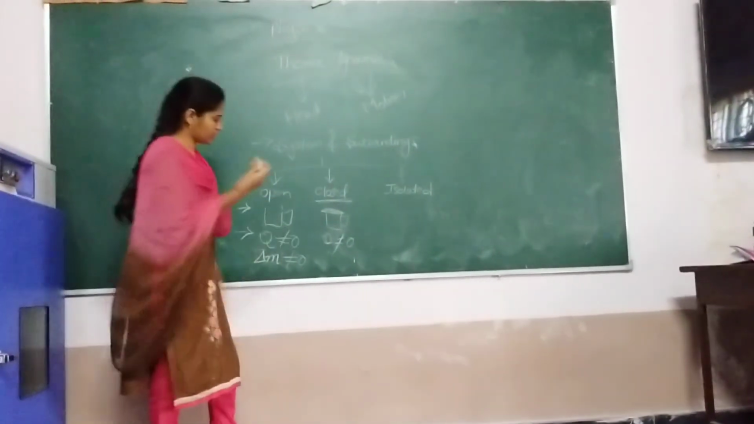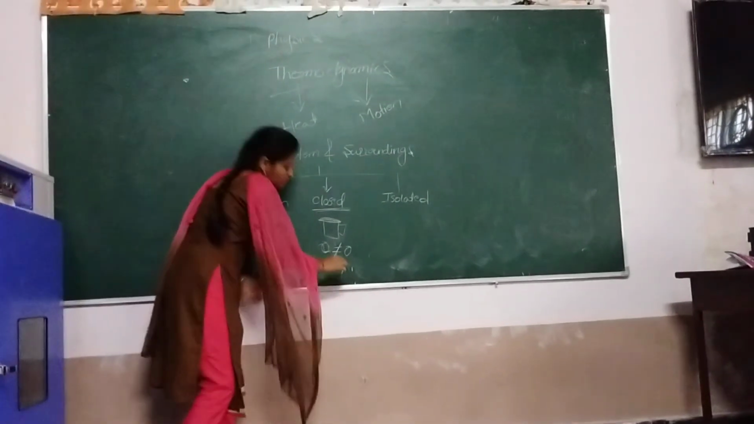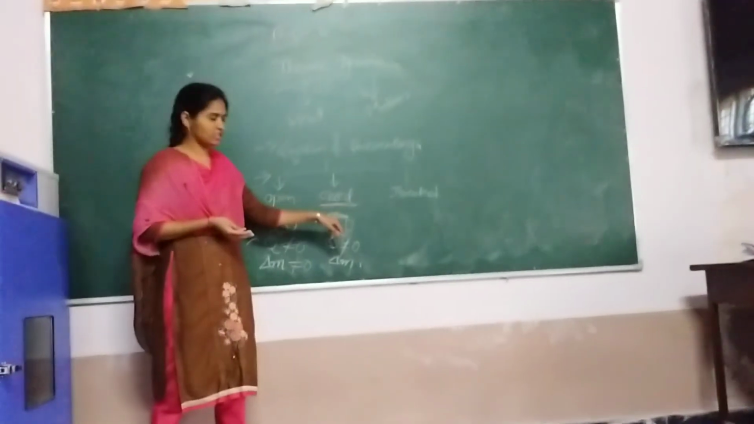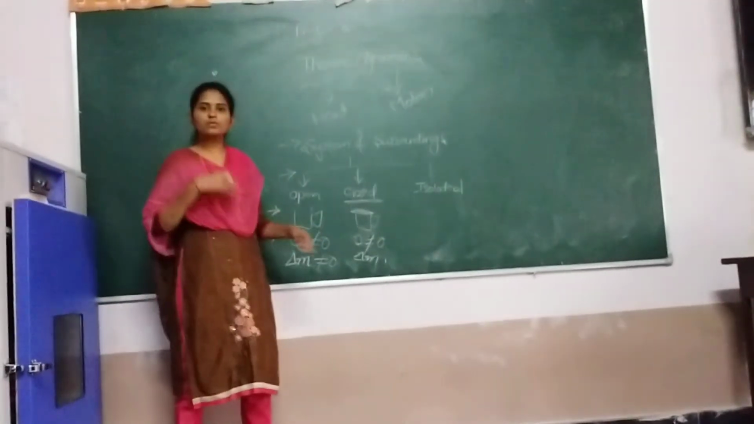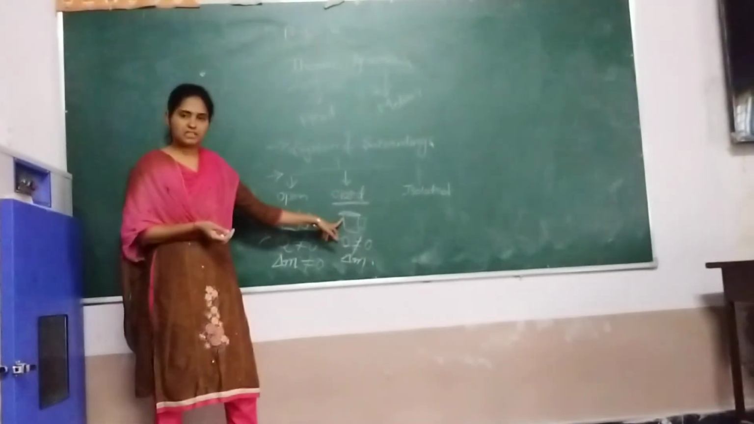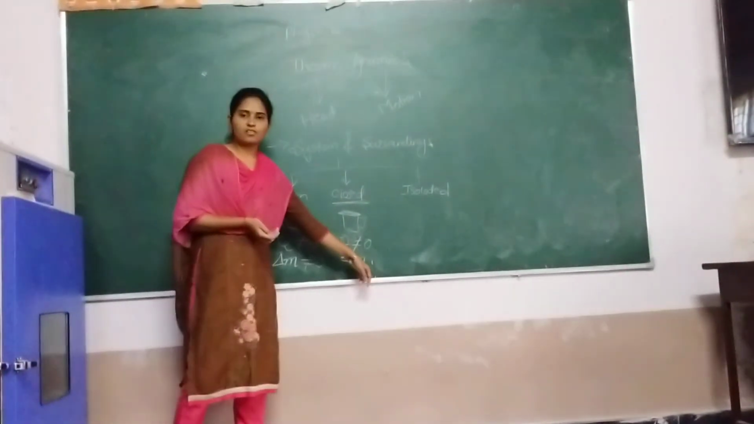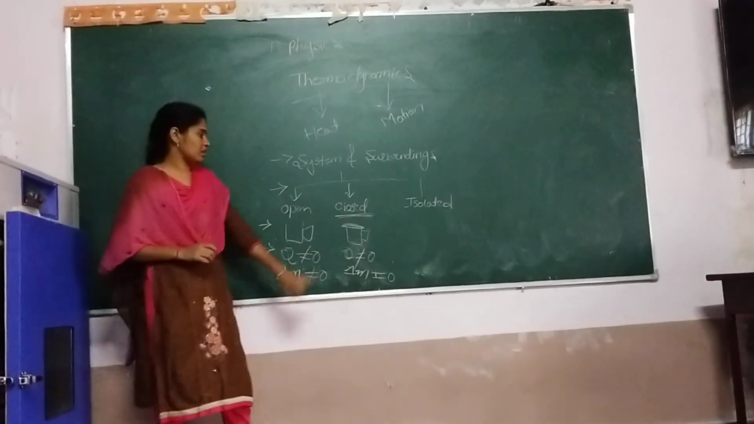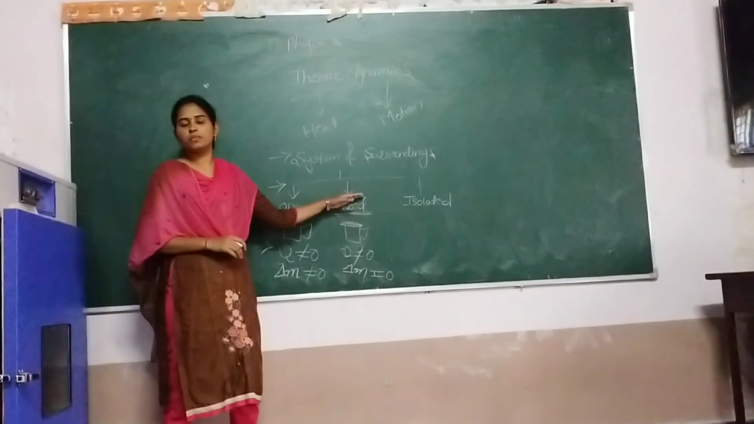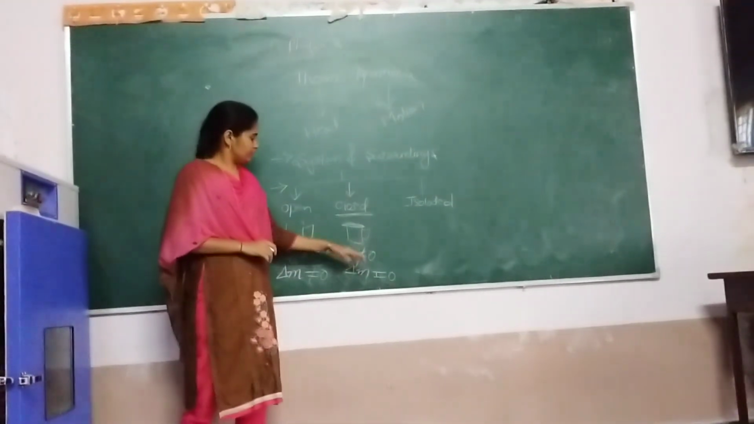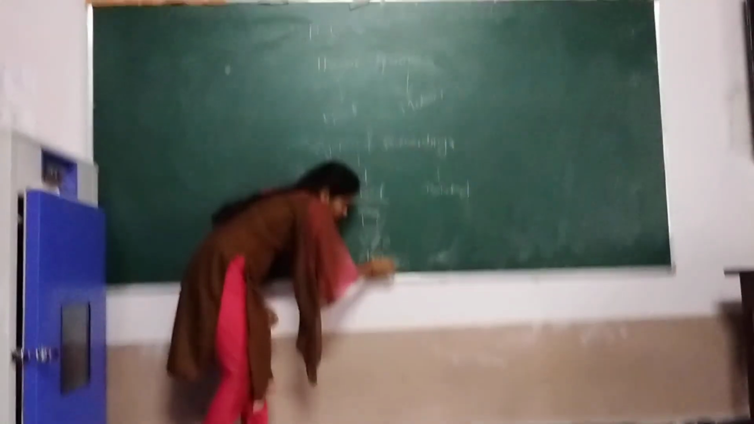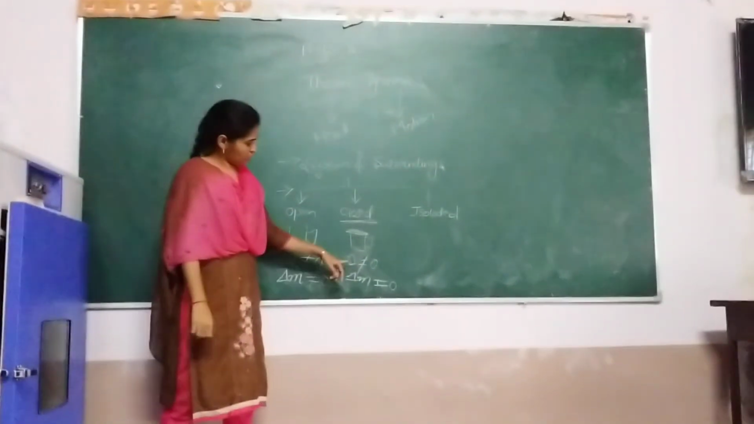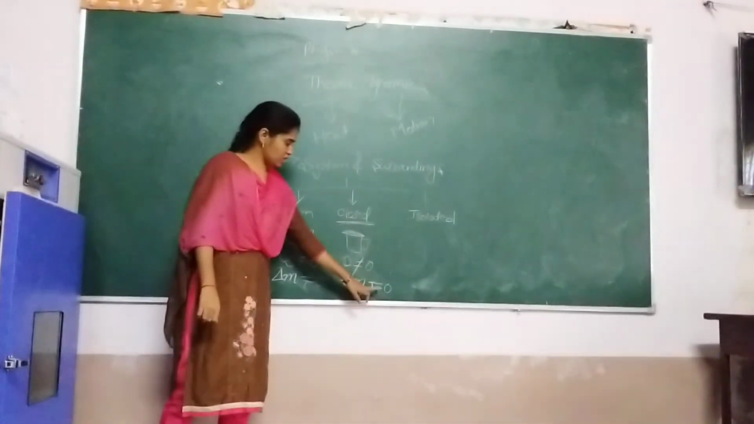But what about mass? Mass is constant because this is a closed system. In a closed system there is no chance to exchange particles. That's why mass is constant and does not exchange, so delta M is equal to 0. So in closed system, Q is not equal to 0 and delta M is equal to 0.